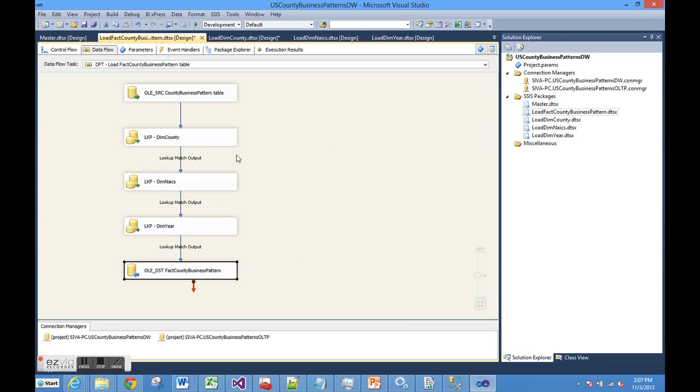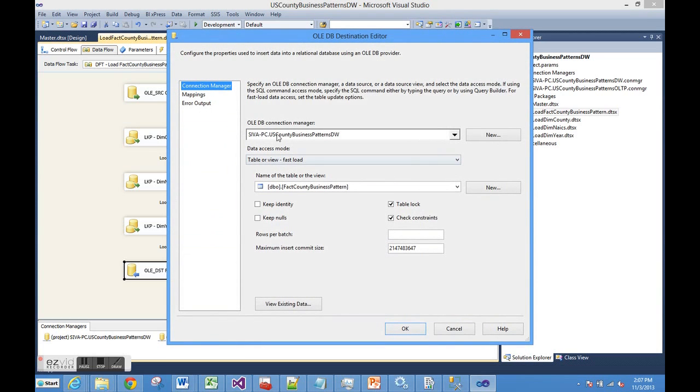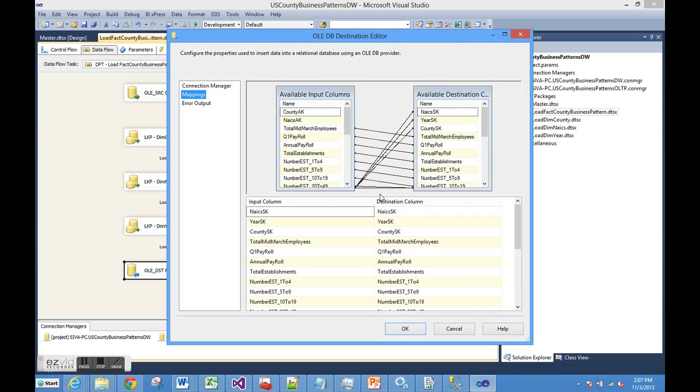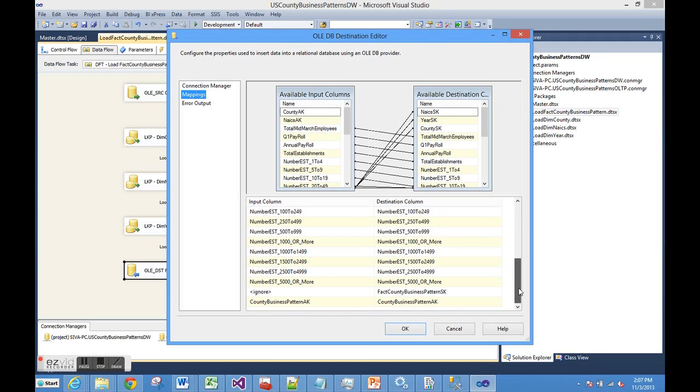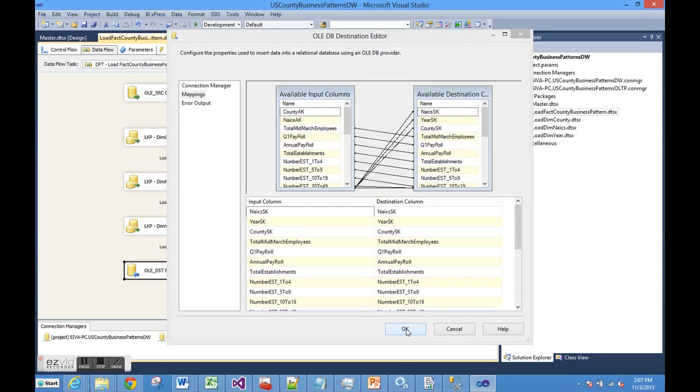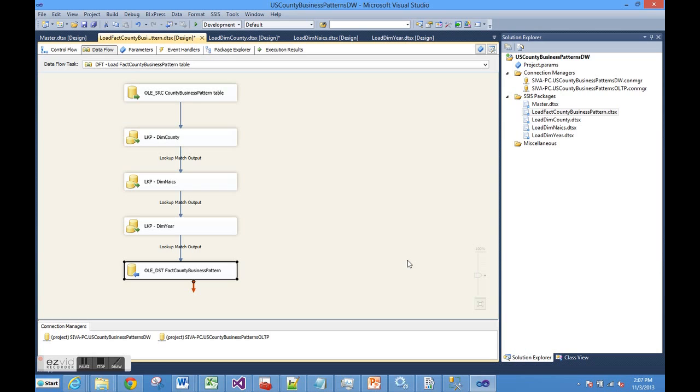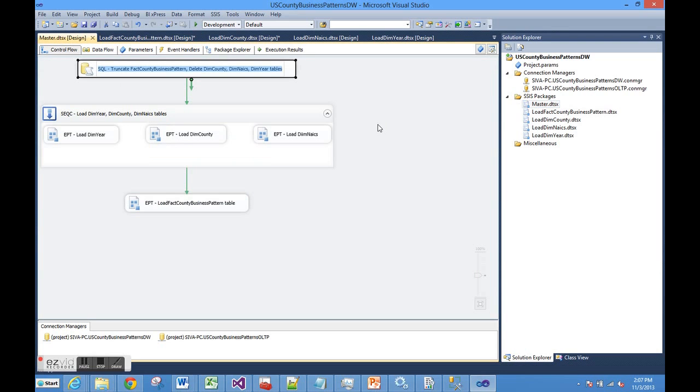We did the same on the dimension year table also, and the final output goes to our fact table with a fast load. We got the surrogate keys from the dimension tables and all the columns we need for the fact table, and we are ready to run the package.